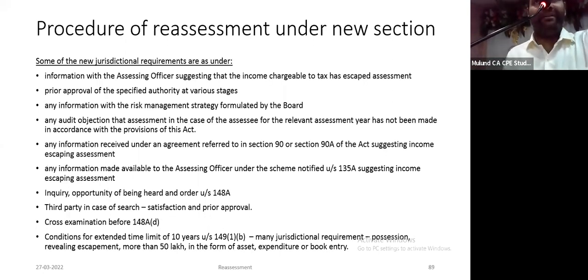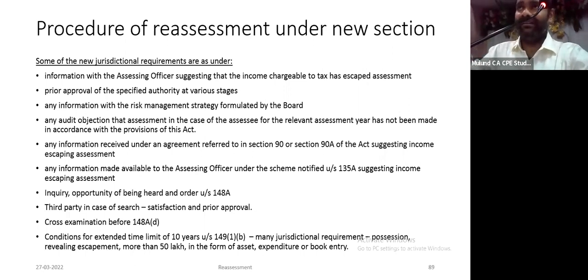Some new requirements under the new regime: information with the AO which suggests income has escaped assessment. Prior approval of authorities at various stages. You will have to check all that, what is there at this stage, what is there at that stage. There should be information either with the risk management strategy, audit objection, information received under an agreement or under a scheme notified under 135A, etc.